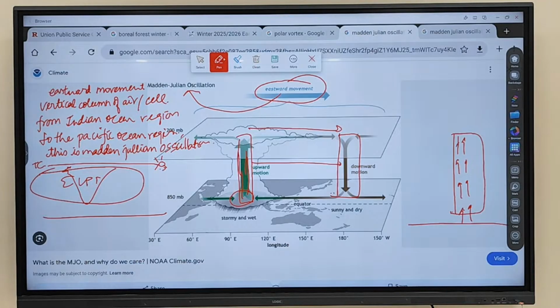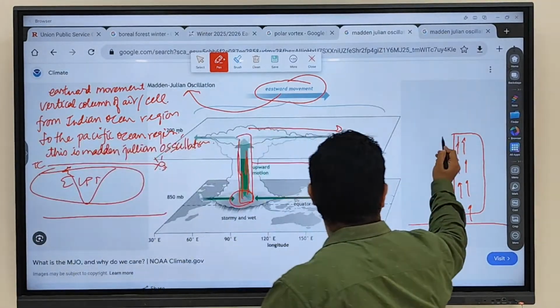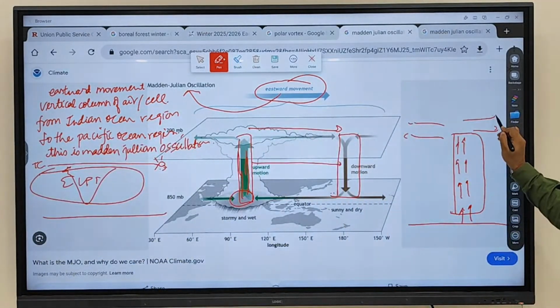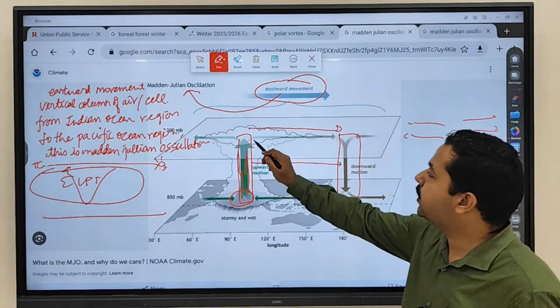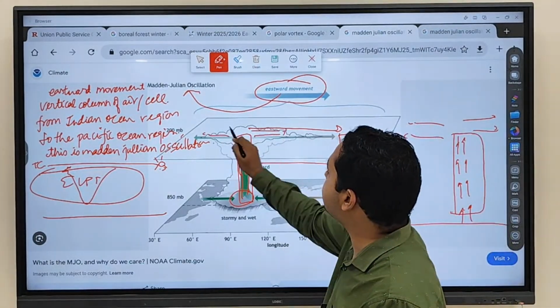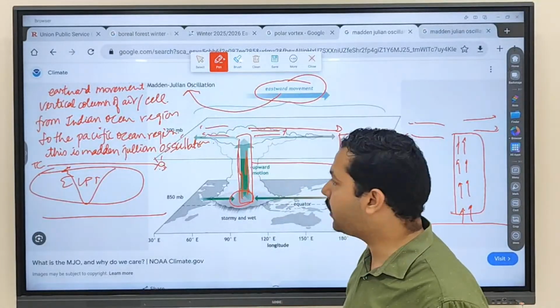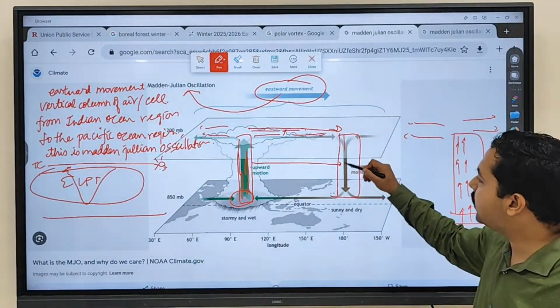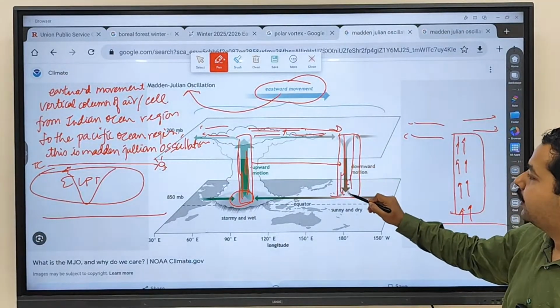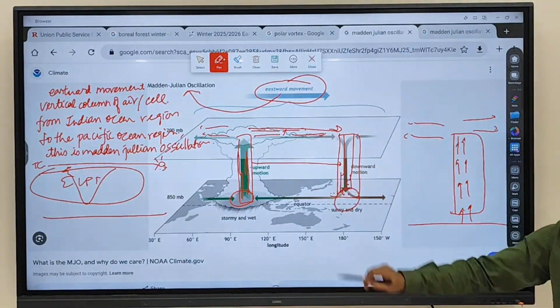Fine. Now you are seeing when air is rising up, air will diverge. You can see from here air is rising, and now air is diverging. This divergent air is subsiding in the Pacific Ocean.